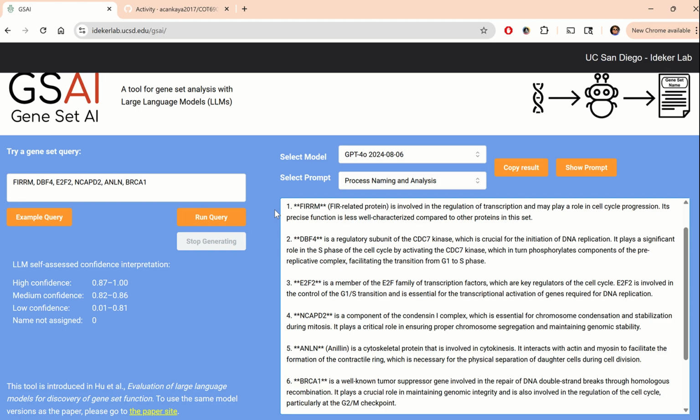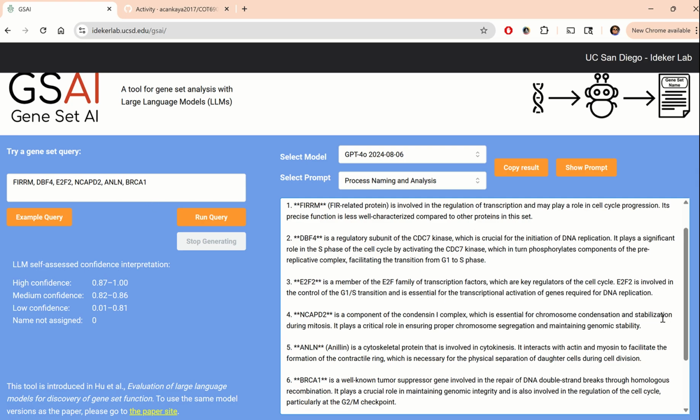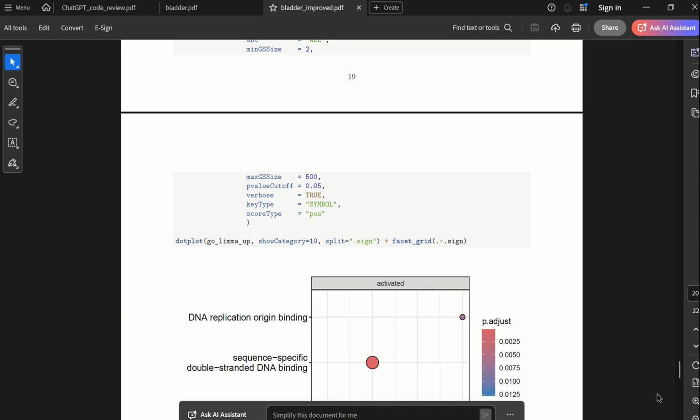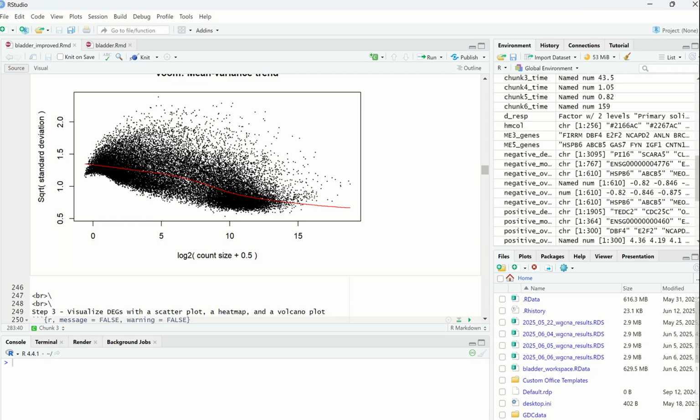I initially wanted to try to implement this website directly into my R code by doing a hackish thing where I would use some HTML tools to grab the web page and the form and insert the data and get back the response. But it really is not necessary because it's fairly easy just to manually copy the list of genes that are output and paste them in here and get the response on the website. So yeah, that is the ChatGPT and other AI improvements I've made so far.